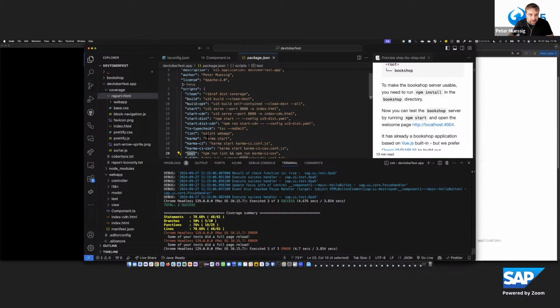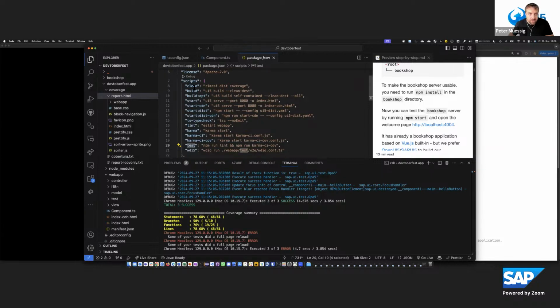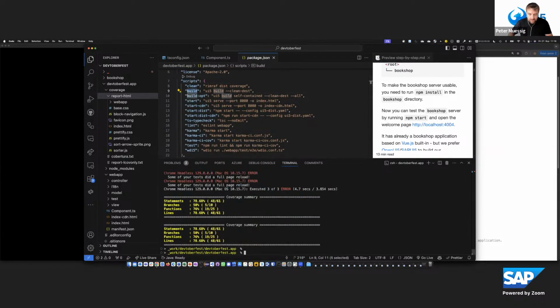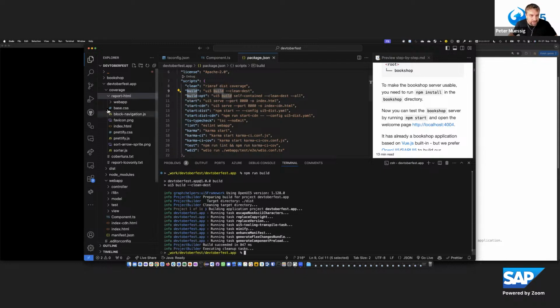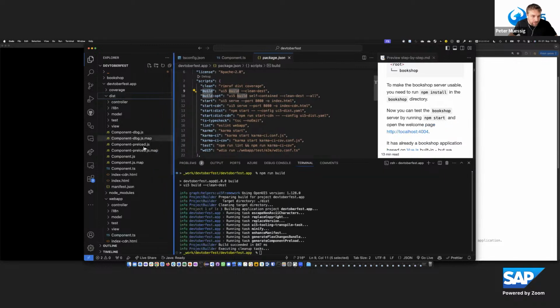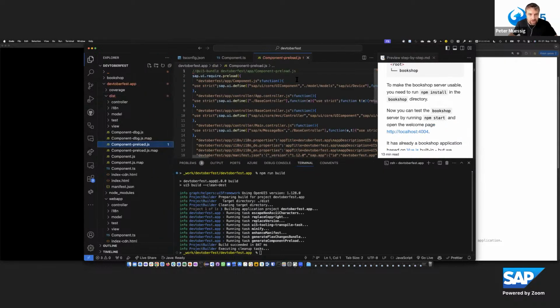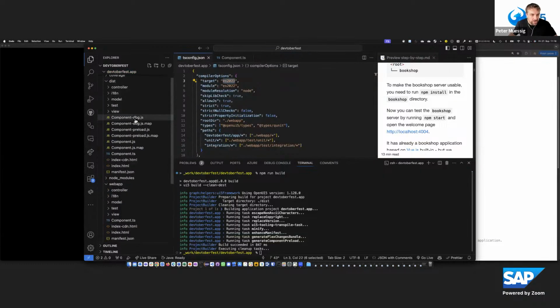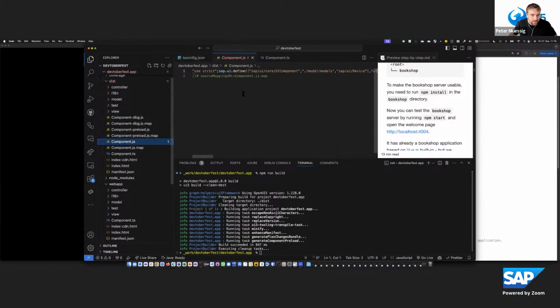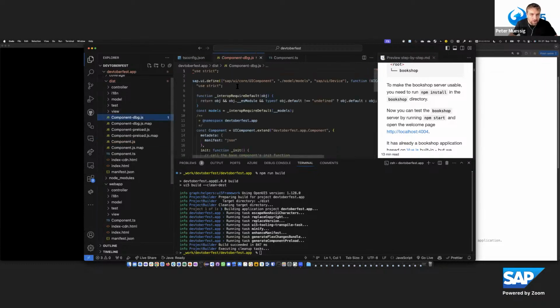Linting, testing, and finally building as the last one: npm run build. This build now runs a full build of the application and creates the preload for later deployment. The preload then contains all the resources from the application. And you also see that there is the transpiled component code. This is also what happens now.